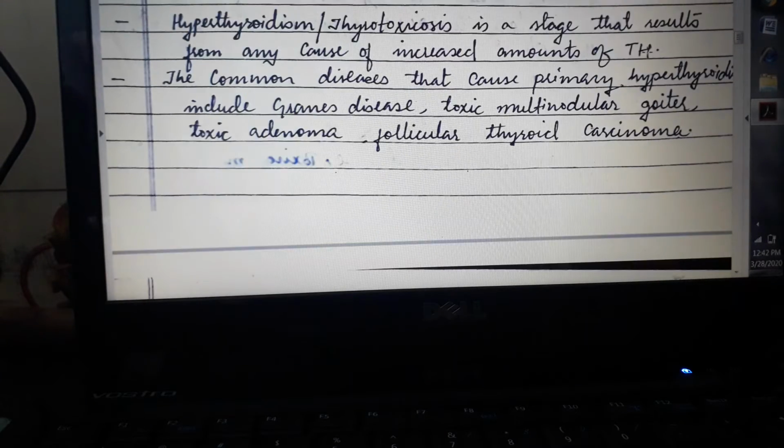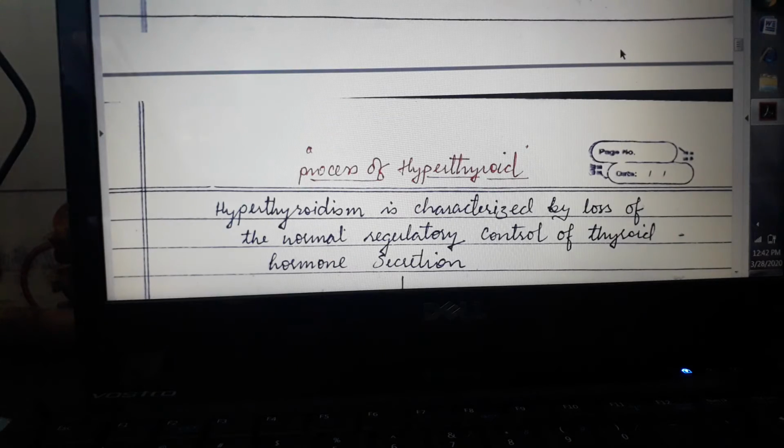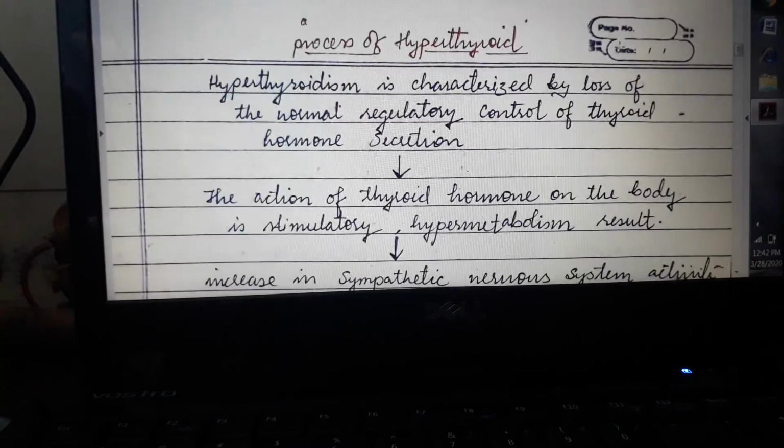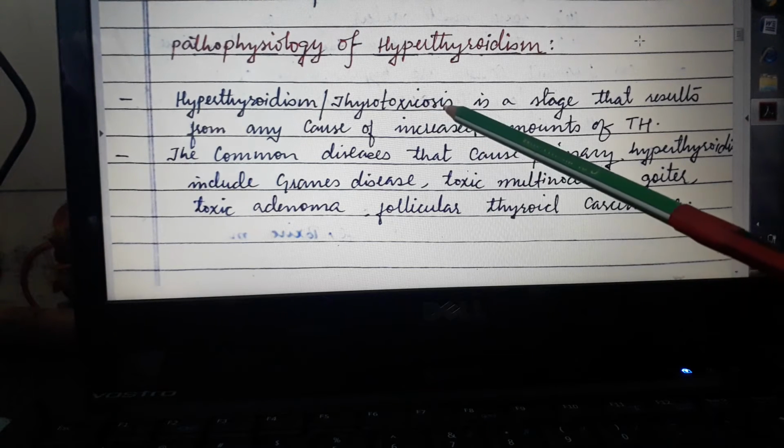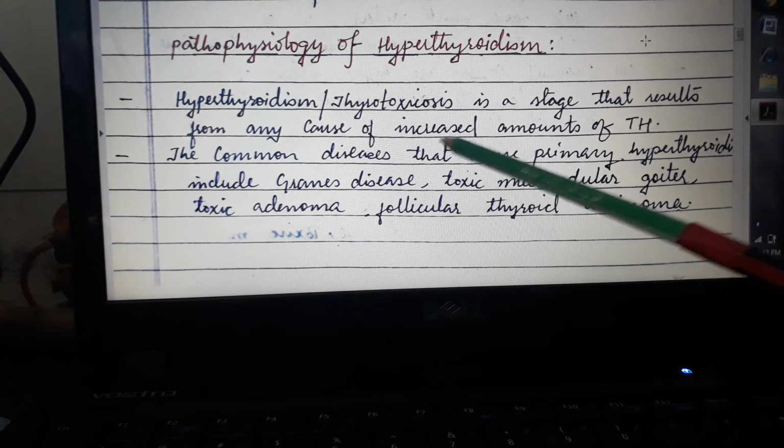Then the pathophysiology of hyperthyroidism, where we are mainly going to discuss this flow chart. Hyperthyroidism, also called thyrotoxicosis, is a state that results from any cause of an increased amount of thyroid hormone. So anything which leads to more production of thyroid hormones can be the reason for hyperthyroidism.